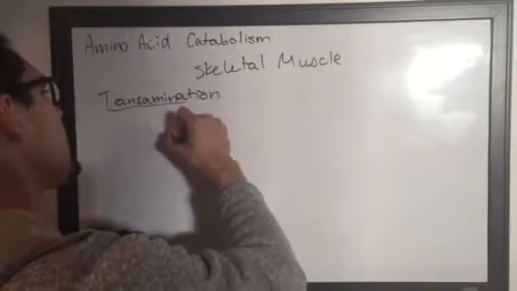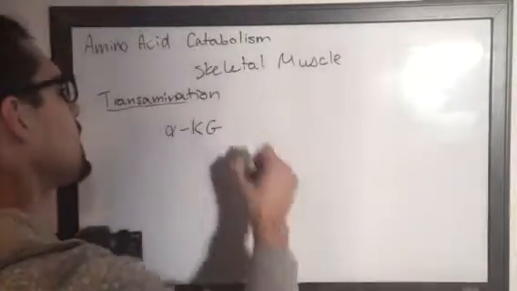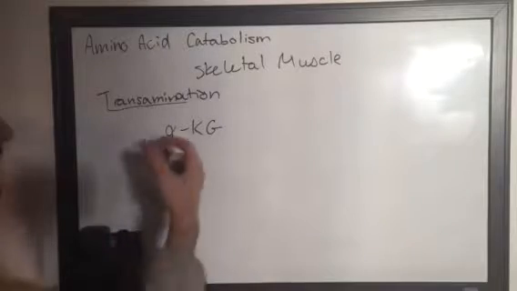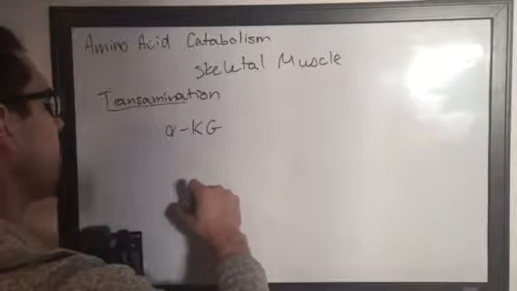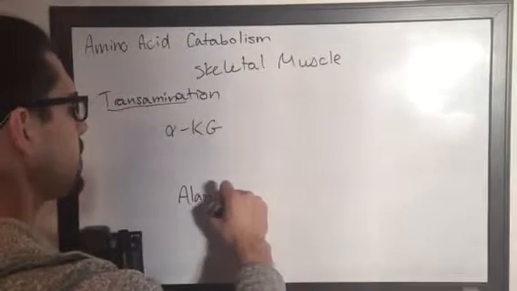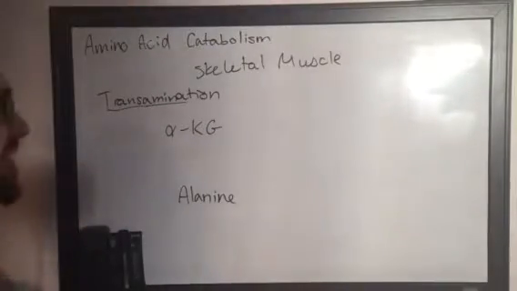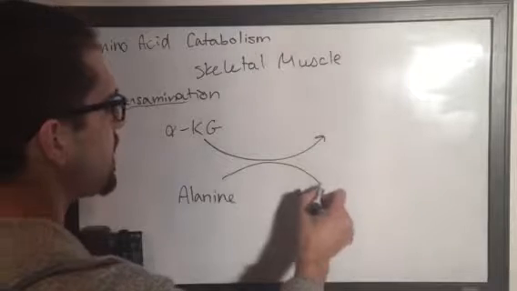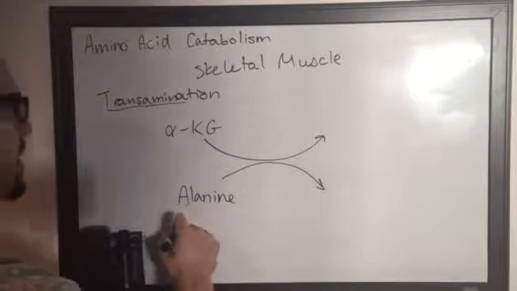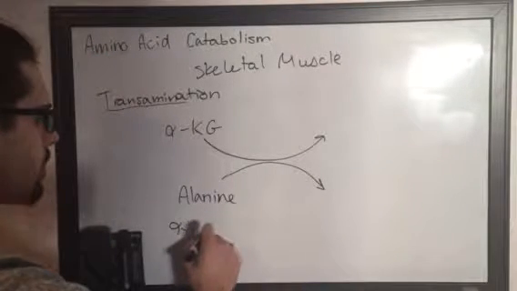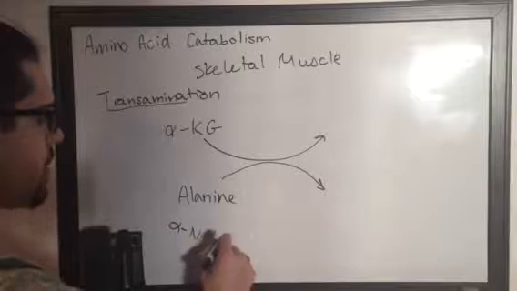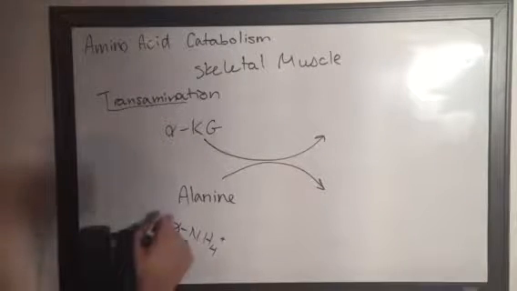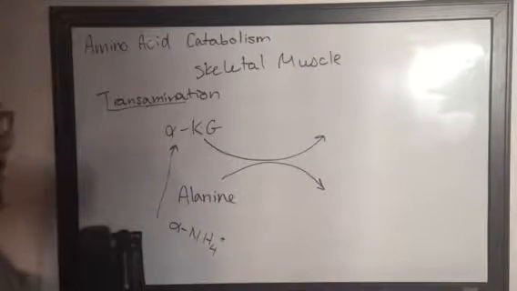What this is going to look like is we've got alpha-ketoglutarate that's present in all cells in the TCA cycle, and we've got an amino acid. In this case, we know about the amino acid alanine, so that's the example we're going to use. What happens in this transamination reaction is we're going to take the alpha amine group from alanine and we're going to tack it onto alpha-ketoglutarate.